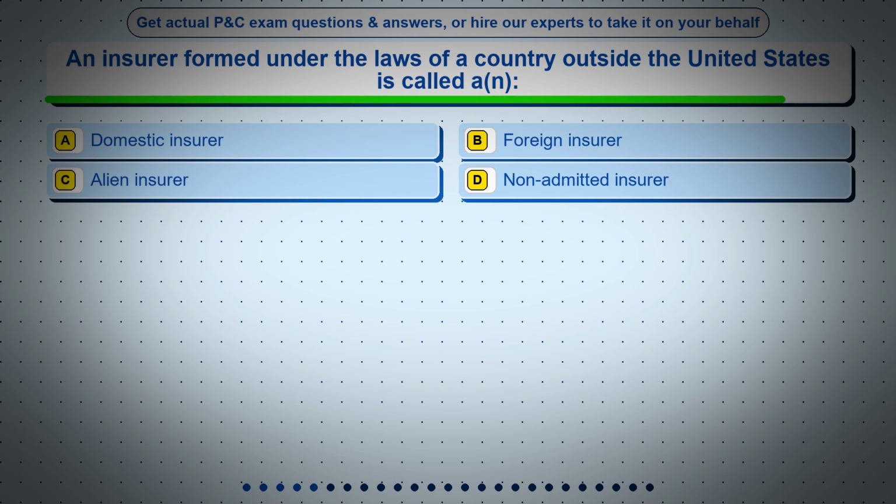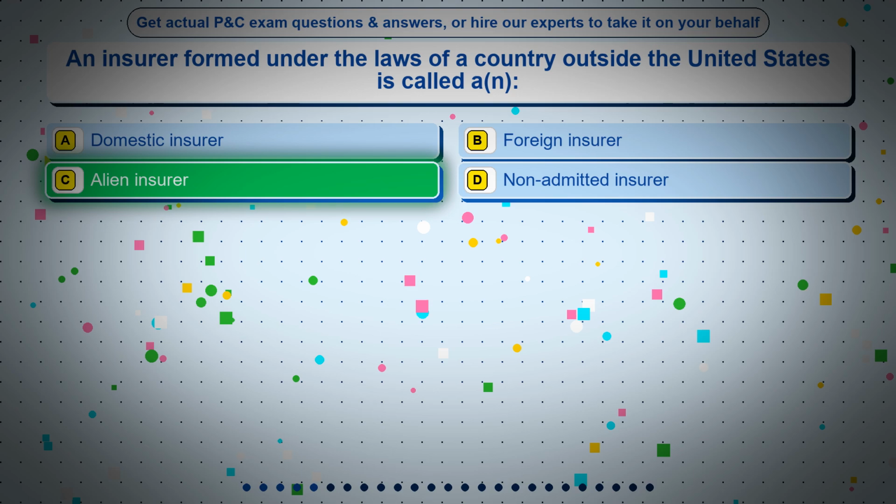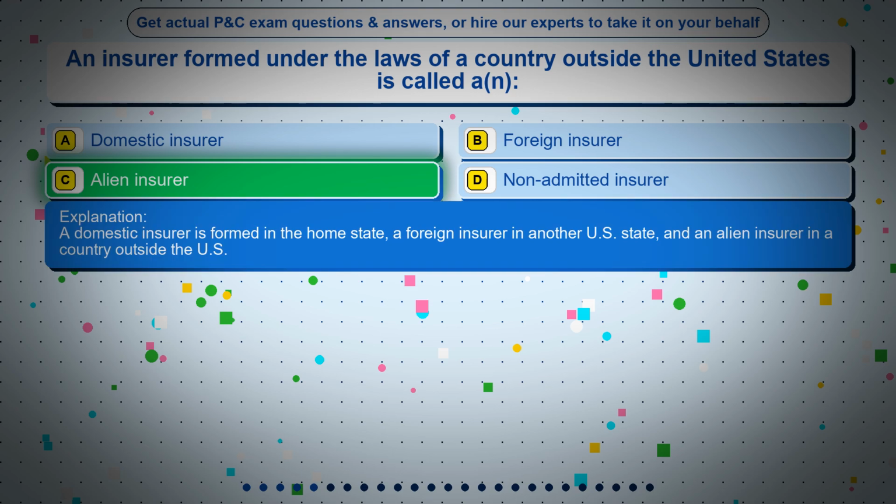Question 5. An insurer formed under the laws of a country outside the United States is called an: Option A, domestic insurer. Option B, foreign insurer. Option C, alien insurer. Option D, non-admitted insurer. The correct answer is option C, alien insurer. A domestic insurer is formed in the home state, a foreign insurer in another U.S. state, and an alien insurer in a country outside the U.S.